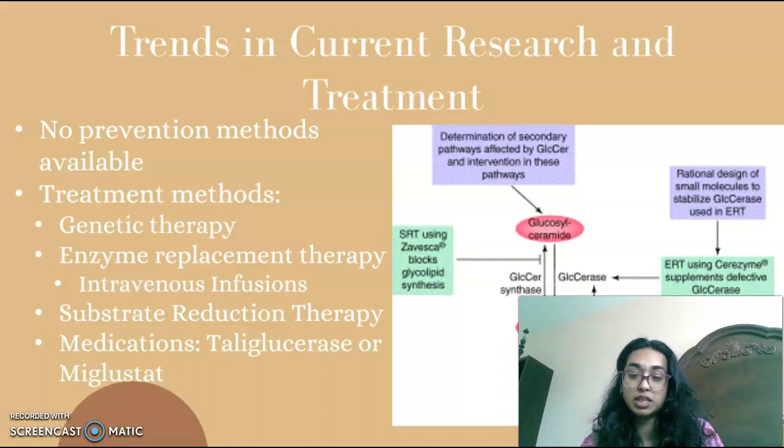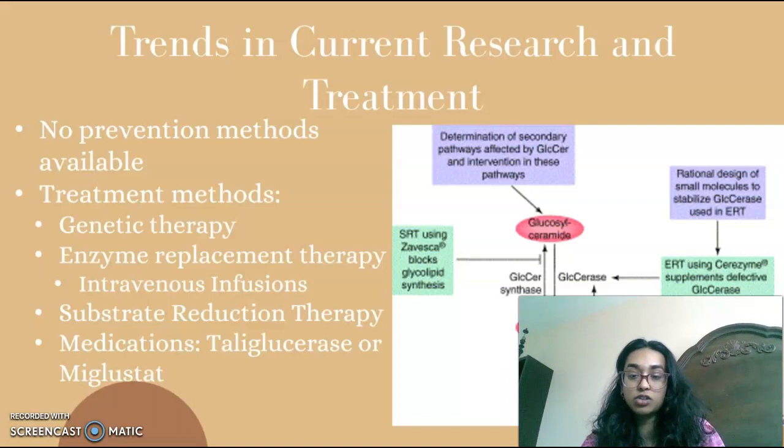There is also substrate reduction therapy, which is also known as SRT, and this works differently from ERT. Instead of restoring low levels of GCase enzyme, SRT would reduce the amount of glucocerebroside produced within the body. This process then decreases the work the body's enzyme must do by giving it less glucocerebroside to break down.